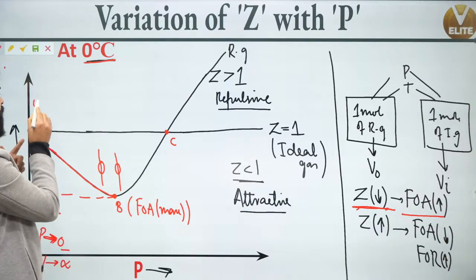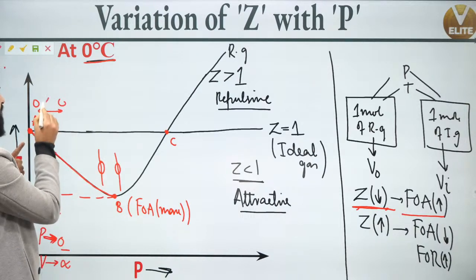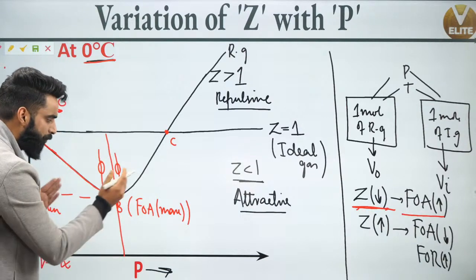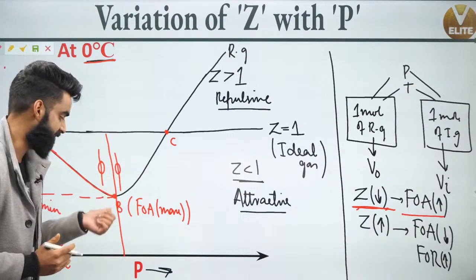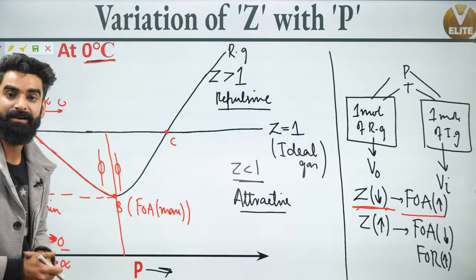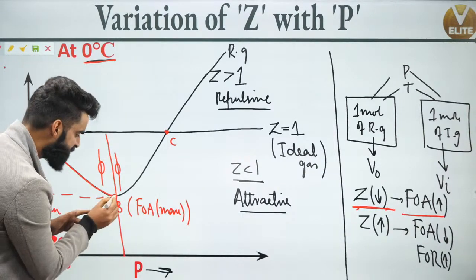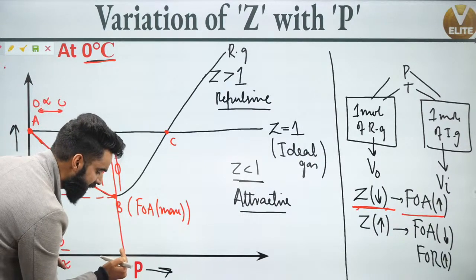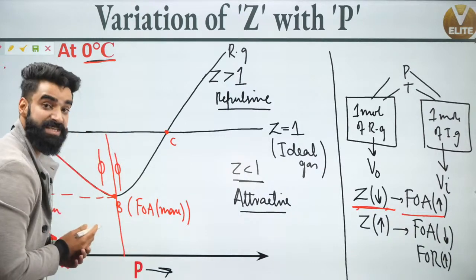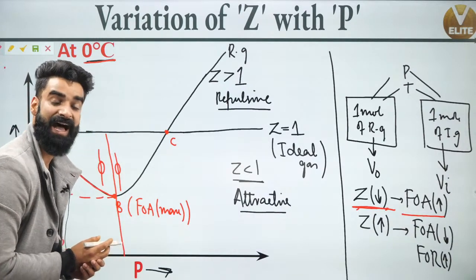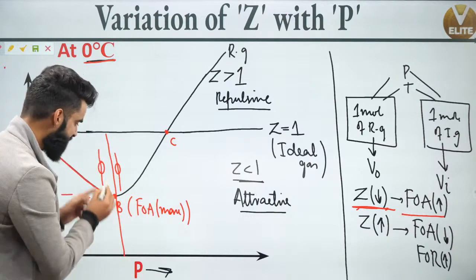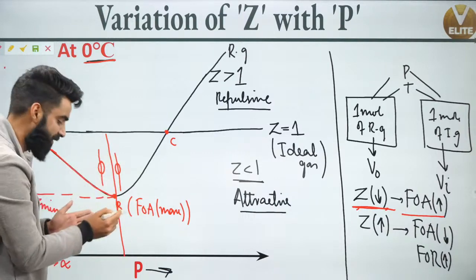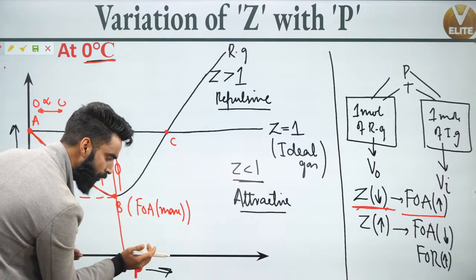Over here at this point, molecules were at infinite distance apart. At this point, I would say the molecules are at maximum closest distance, where the force of attraction between the molecules is maximum, right? Now people, this point represents that the molecules are at maximum closest distance. If I increase the pressure a little more after this, which forces will start? I would say repulsive forces will start, right? Because this is the scenario when the molecules are at maximum closest distance, where the force of attraction between them is maximum. Now, if I increase the pressure a bit more, what will happen?